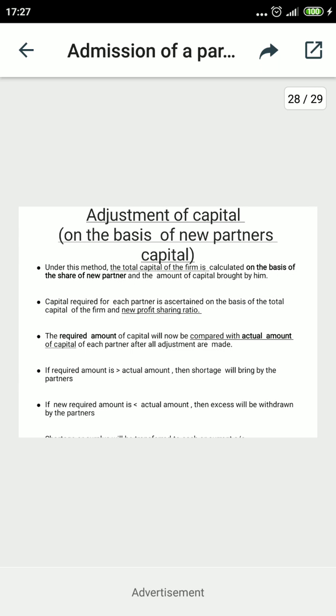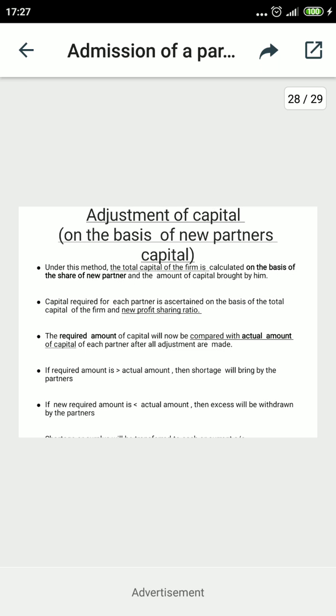Suppose I am taking 20 and 10. So it means 20,000 for A, 10,000 for B, and C having 10,000. So this is the new ratio distribution, supposing. And now go to the next, third step.